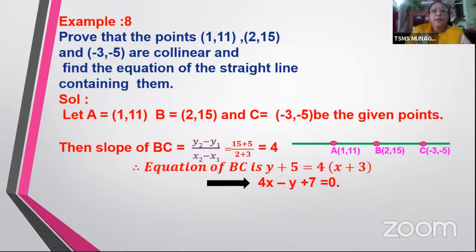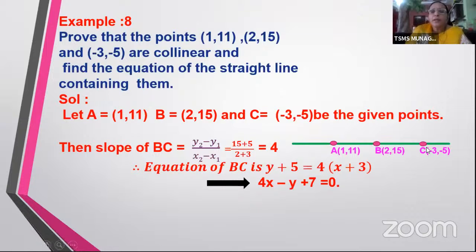Now, let's form the equation of the straight line using point slope form. y minus y1 is equal to (y2 minus y1) by (x2 minus x1) into (x minus x1). So here, this is (x1, y1) and this is (x2, y2). On substitution, I got y plus 5 is equal to 4 into (x plus 3). And on simplification, I got the equation of BC now. The equation of BC is 4x minus y plus 7 equal to 0.